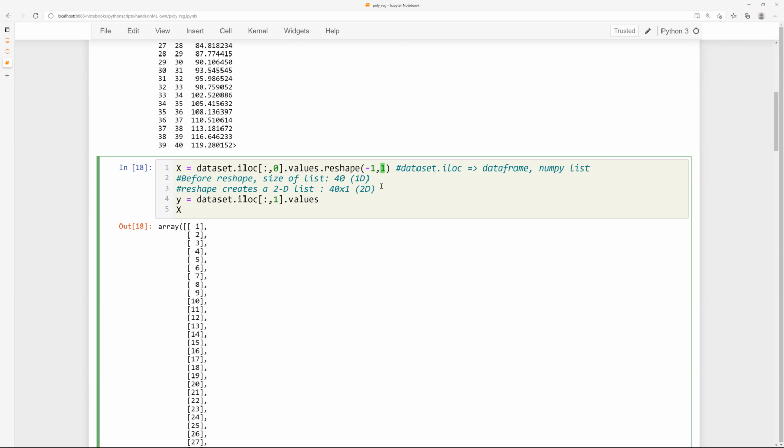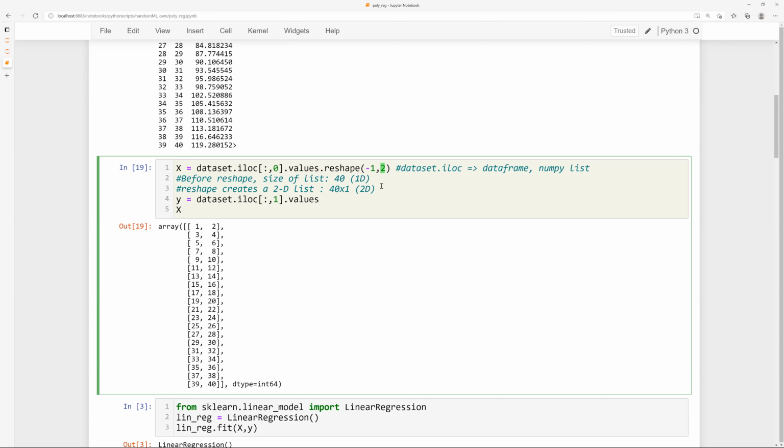So let us do something. Let me replace this by 2. Okay, and let us see what happens in this case. So now do you see what is happening?